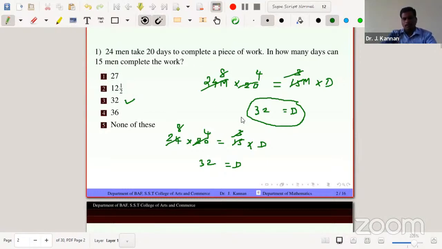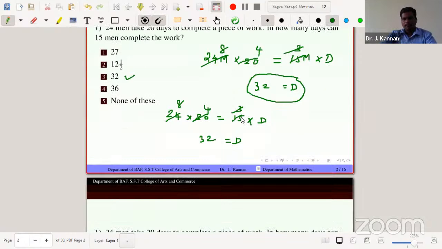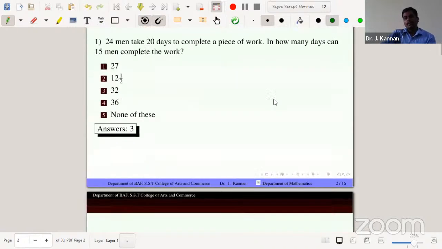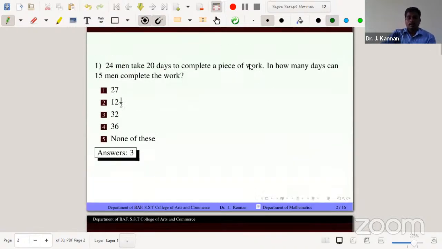So problem number 1 is very simple. Now go to the second problem. The answer to the first was 32 days. 24 men take 20 days to complete a piece of work; in how many days can 15 men complete the work? Just format it with the number of employees and number of days only. The work is the same, so no problem. A very simple question. It is also asked in IB-based questions, in the banking sector.